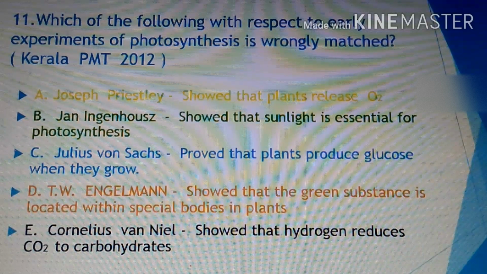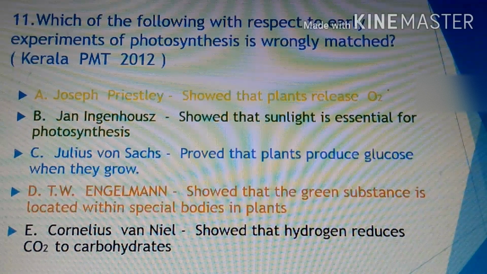He performed the experiment on Cladophora, a green alga. And the green substance located within special bodies in the plant, that is the chlorophyll, is a contribution provided by Julius von Sachs. Hence the fourth option, D, is the mismatch here.